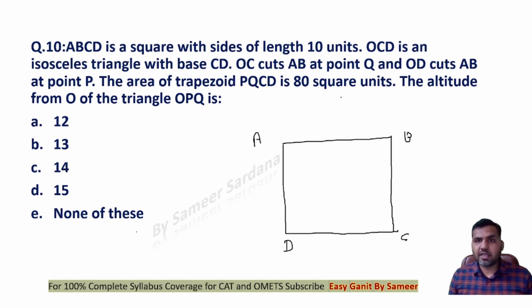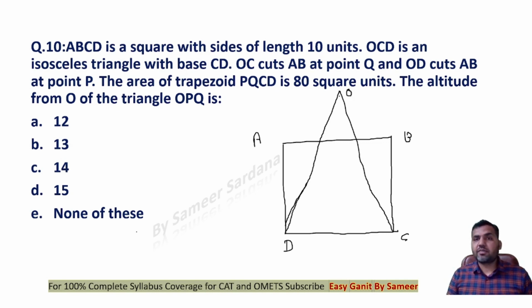OC cuts AB at point Q and OD cuts AB at point P. So take a point O here. This is the kind of figure that you need to make. OCD is an isosceles triangle. That means both of these two side lengths are the same.